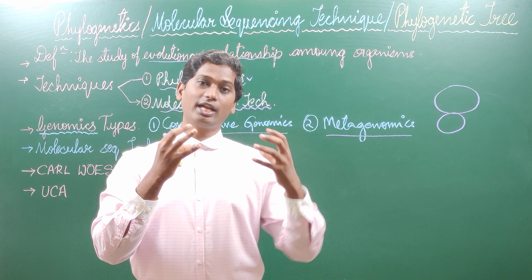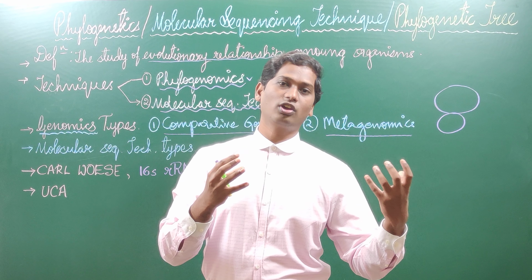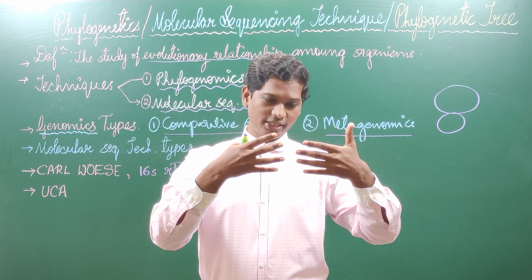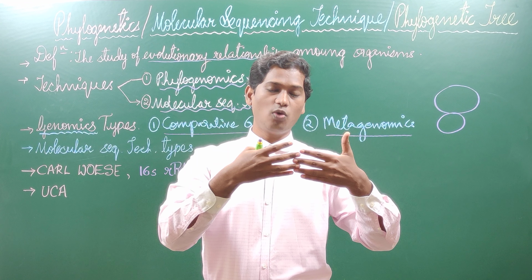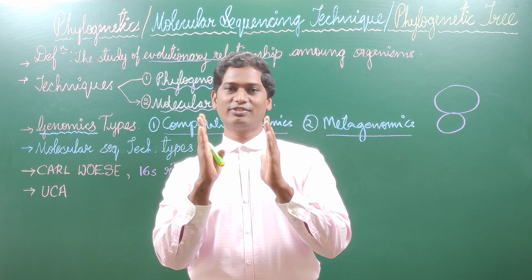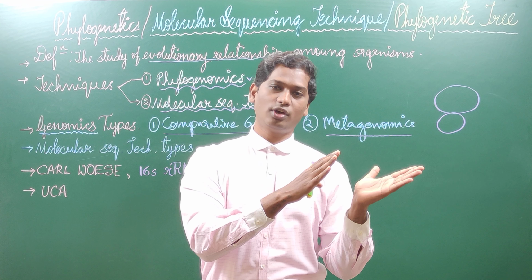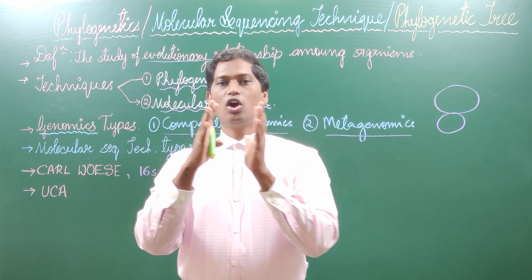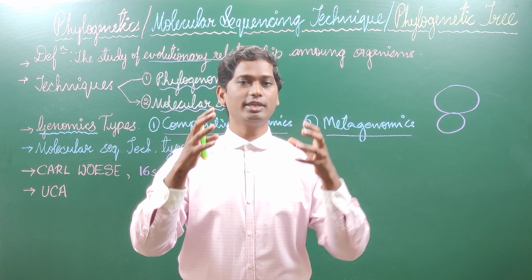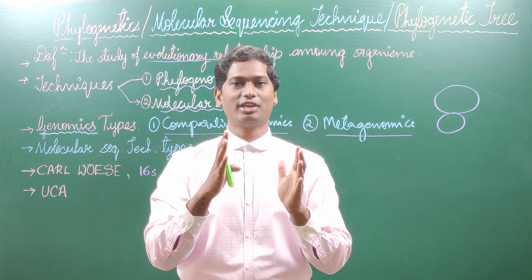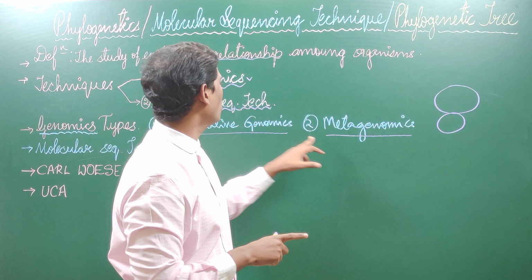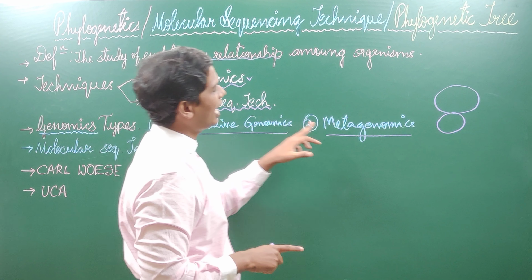That data they will compare with previously sequenced archaea organisms, and they will say how closely this archaea is related to this one and how distantly it is related to that one. After doing this, they will classify the organism. Will it go to the Euryarchaea, Crenarchaea, or Korarchaea? If you want to study archaea's classification especially, you need to employ the technique called metagenomics. I hope you are clear with comparative genomics and metagenomics.